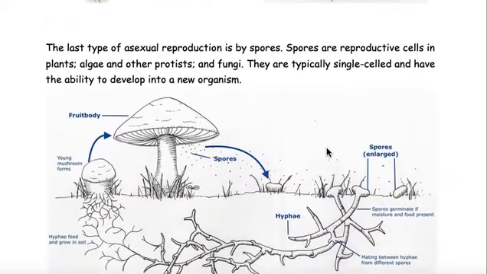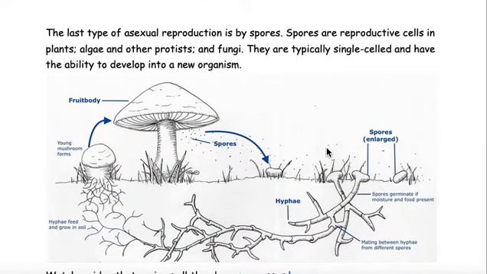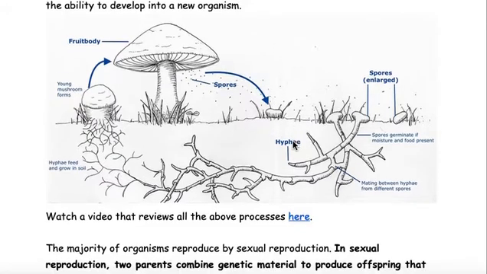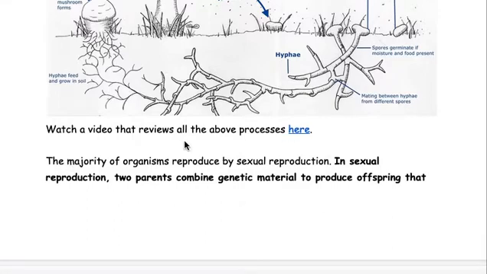The last type of asexual reproduction is by spores. Spores are reproductive cells in plants, algae, and other protists and fungi. They are typically single-celled and have the ability to develop into a new organism. So here's the mushroom. It's spreading spores, which kind of come up like a seed, but they're not a seed, they're a spore. Watch a video that reviews all the above processes here.